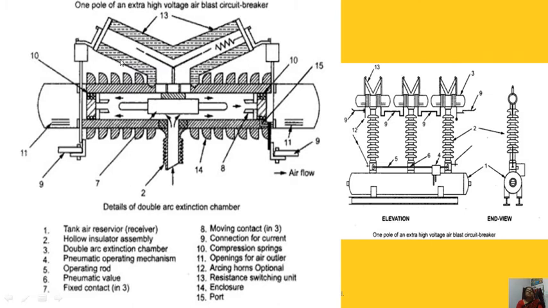So this is that unit, because this ABCB we are using for extra high voltage application. Fourteen is the enclosure and fifteen is the port.